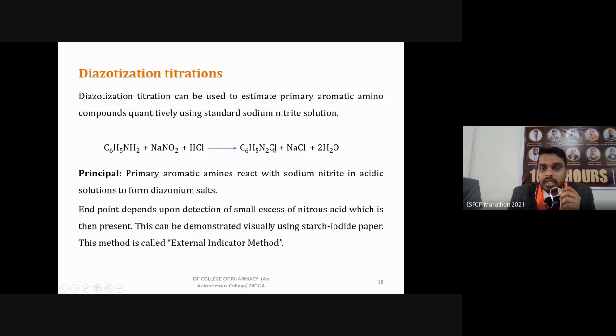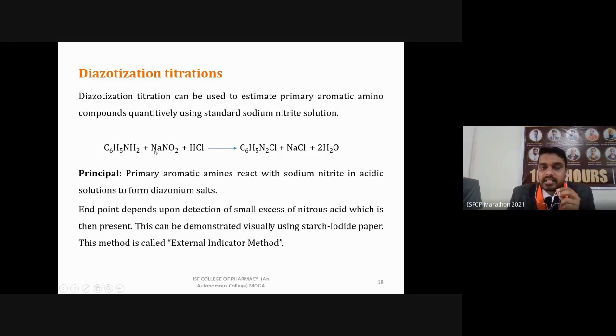Then we can determine, via volume, how much sodium nitrate is used. We will come to know how much primary aromatic amine is present. How do you determine complete diazotization of this primary aromatic amine? The end point depends upon detection of a small excess of nitrous acid, because as soon as you add sodium nitrite, it is completely consumed by the amine. But once it is completely converted to diazonium salt, the excess will remain as it is.